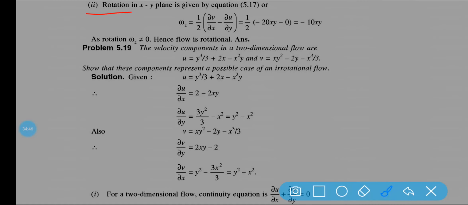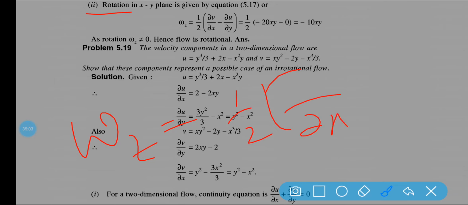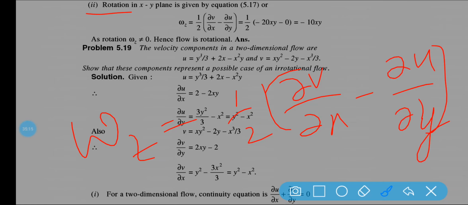Next, the second question was rotation, whether it is irrotational or rotational, that you need to find out. So rotation in the xy plane is given by the equation. You know that equation, wz is equal to half into del v by del x minus del u by del y. Now del v by del x I have already got, minus 10 xy, and del u by del y is equal to 0, so minus 10 xy.